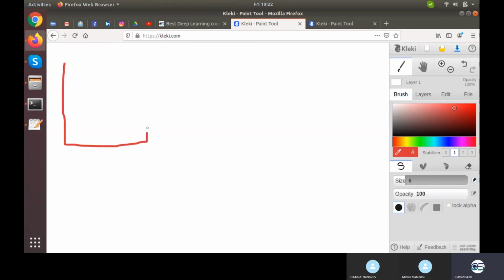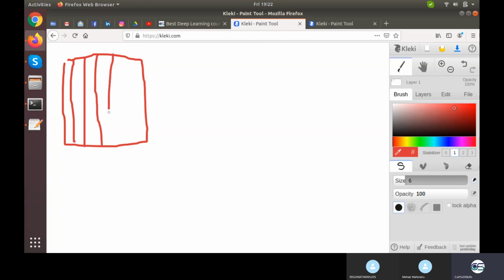So this is something like my image, and that is of size 6 by 6 suppose, or 5 by 5. Whatever the size is, yeah, 6 by 6. And I have a kernel of size 3 by 3.